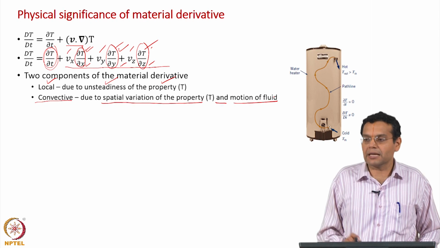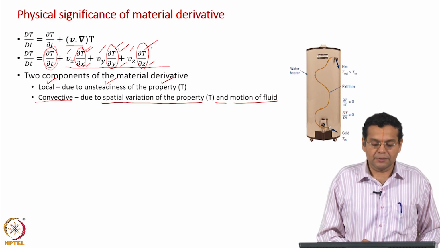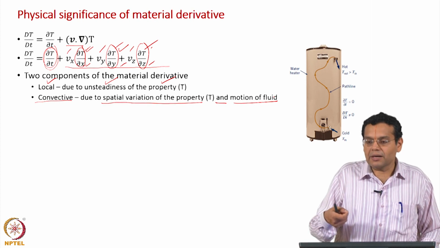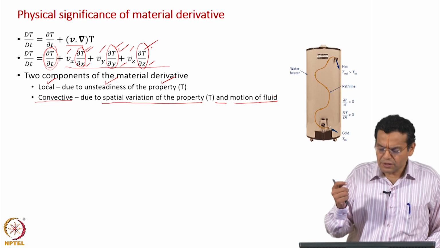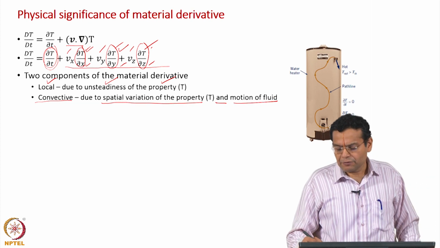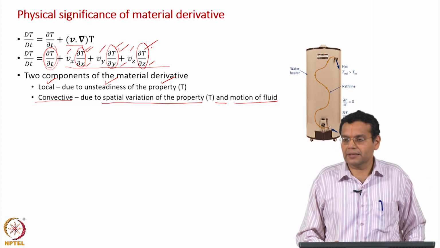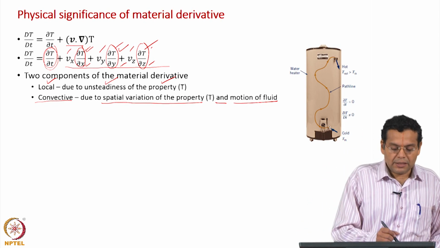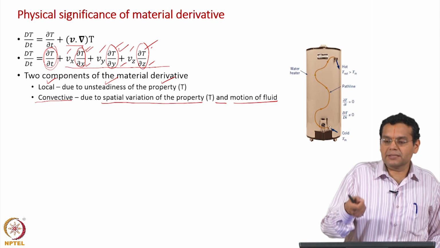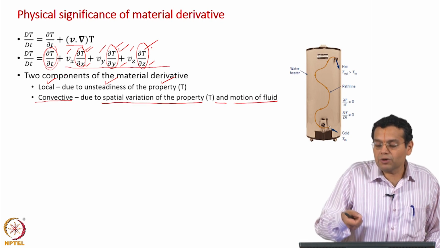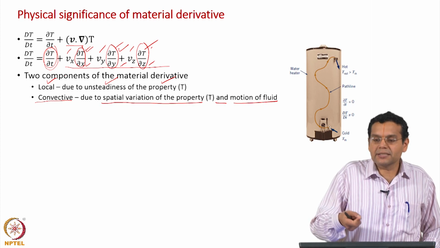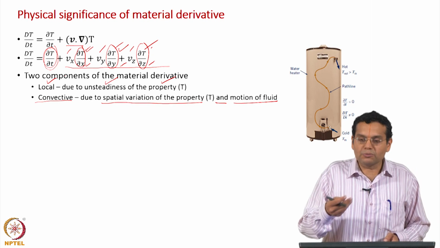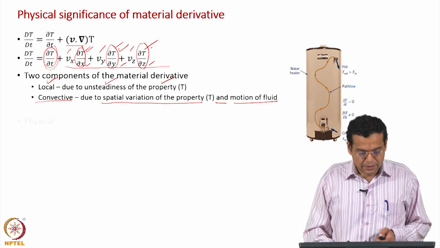If either of them is absent, that term will be 0 and it will not contribute to the derivative experienced by the fluid particle. So, in this case, as the fluid particle flows through this heater, it can have two components. One, at a position the particle experiences change in temperature; as it moves from one location to the other, it experiences change in temperature because of the spatial variation. Okay. And we can talk about movement only when there is flow.